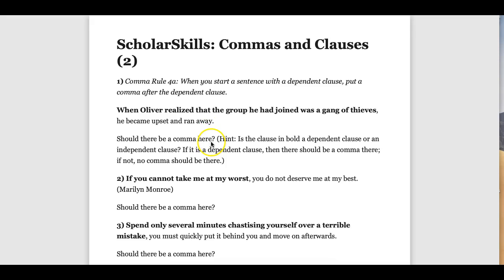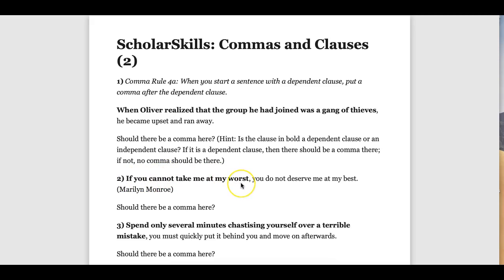So should there be a comma here? Well, here's the hint. Is the clause in bold a dependent clause or an independent clause? We've already said it's a dependent clause. And therefore, if it is a dependent clause, then there should be a comma there. If not, no comma should be there. So always check to see if you're beginning your sentence with a dependent clause. Hey, let's put a comma right after that dependent clause, okay? To make our sentence grammatically correct. Let's take a look at this second one.